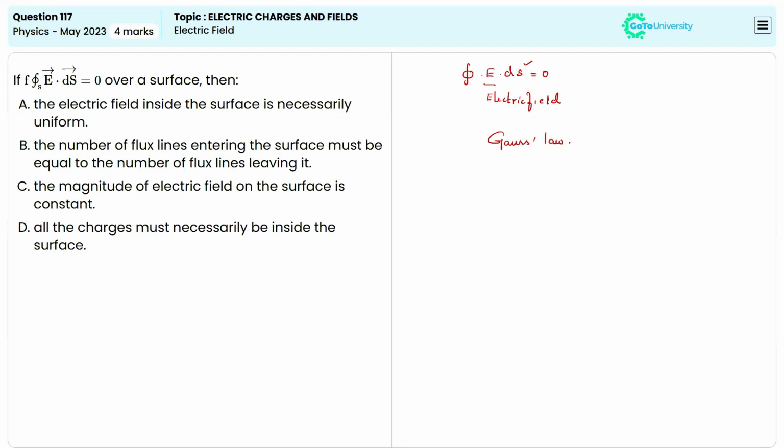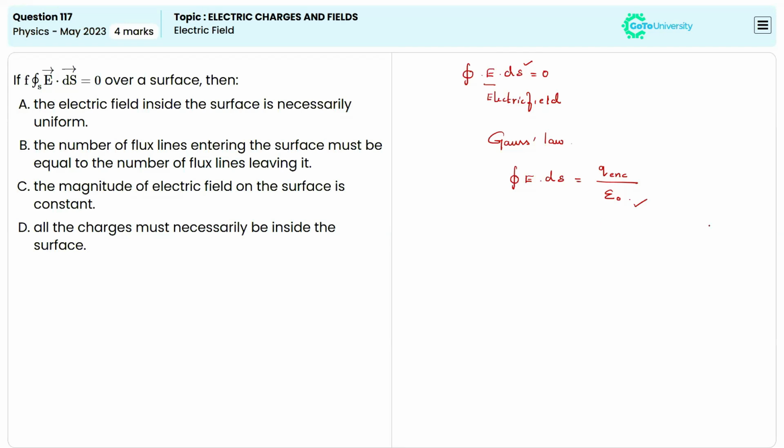It's a known one, which states that the net electric flux through the closed surface is proportional to the charge enclosed by the surface. In equation form, we can write the integral of E dot dS equals Q enclosed divided by epsilon naught. Q enclosed is the charge enclosed by the surface, and epsilon naught is the permittivity of free space.